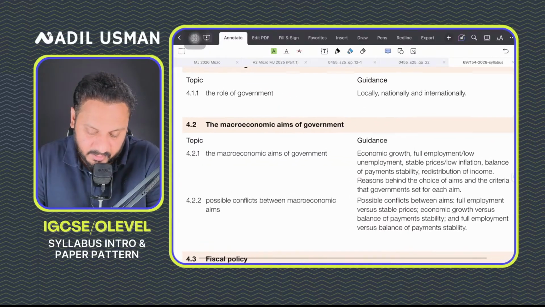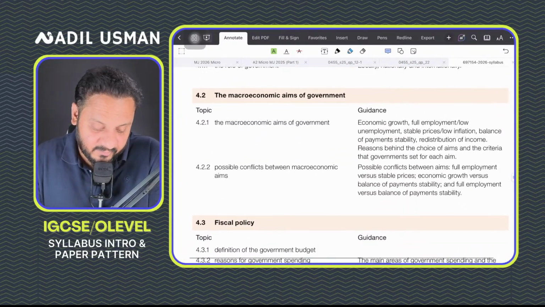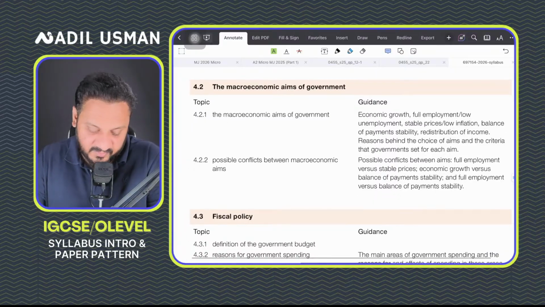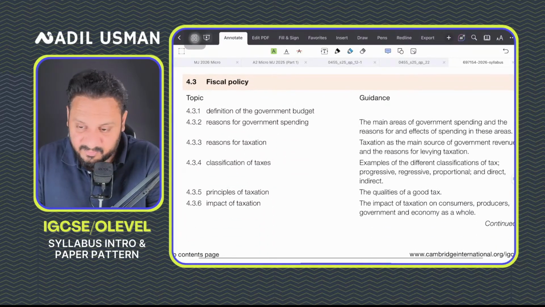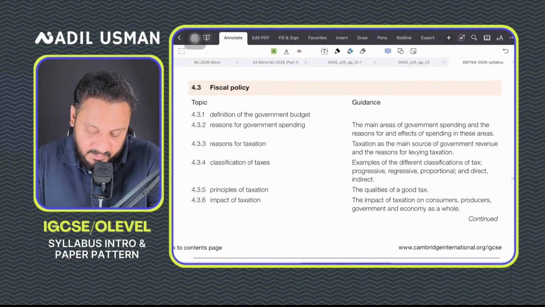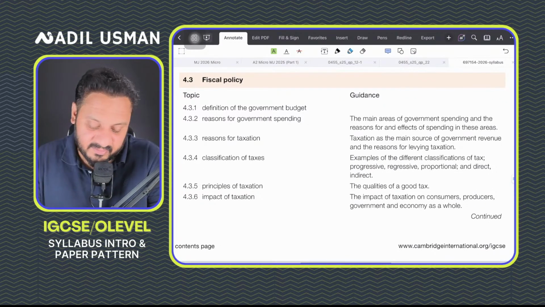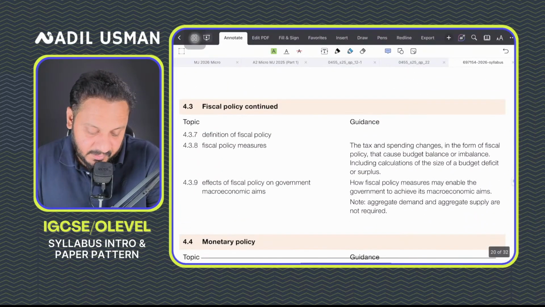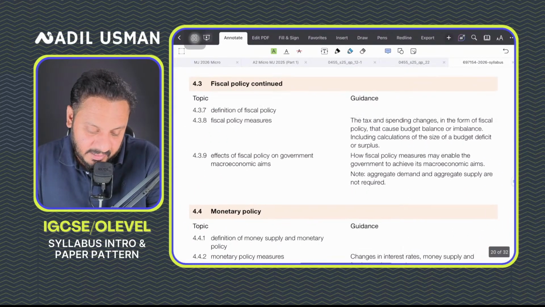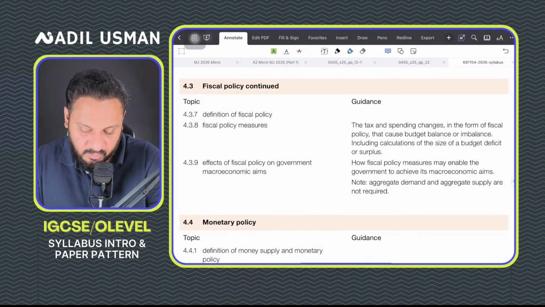You'll study about economic growth. You'll study about inflation. You'll study why prices are rising, why prices are falling. You'll study about conflicts between these objectives. You'll study about the government's different policies like fiscal policy. You'll study about taxes and all of that. Why government spends and how government spends, and why government increases or decreases taxes. And you'll study about how governments could use these fiscal policies to control inflation or economic growth or unemployment.